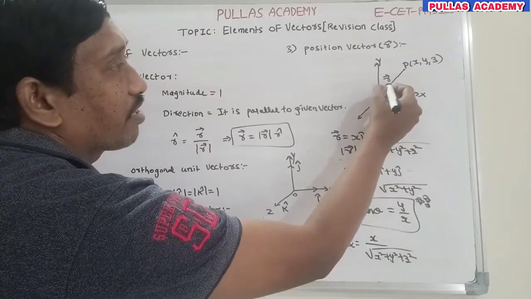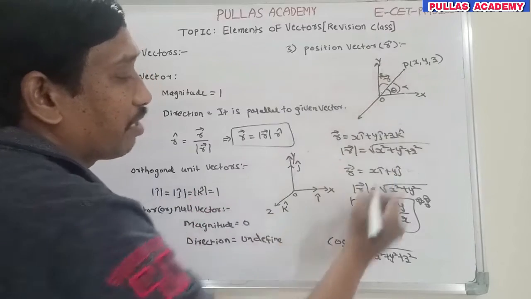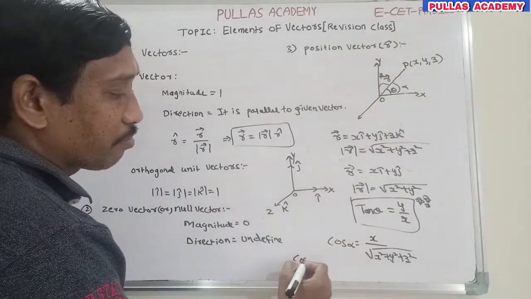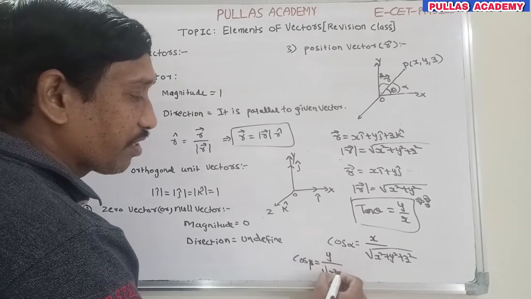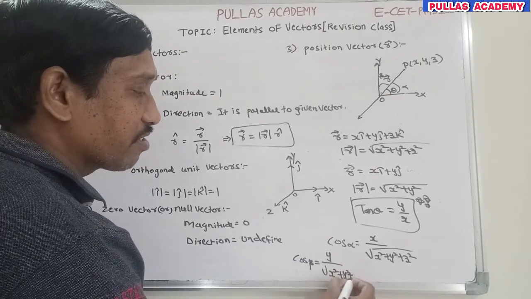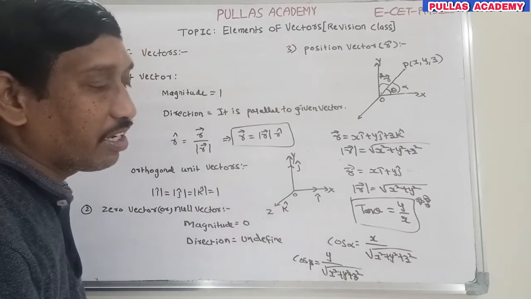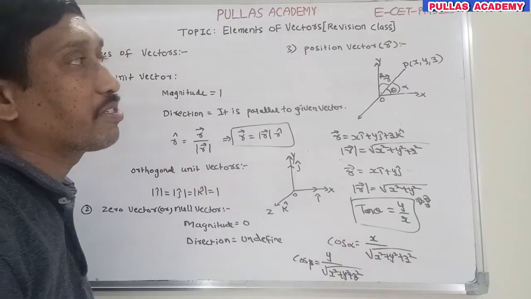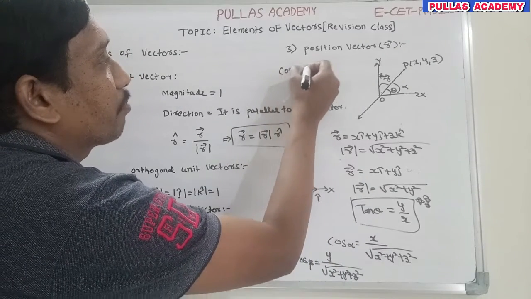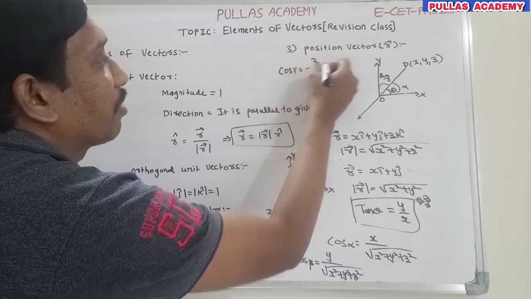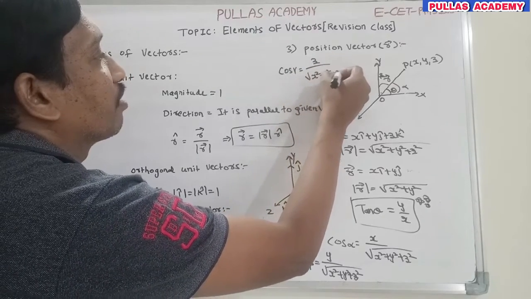Suppose the same vector with respect to the y axis; here this is beta. In the same way cos beta is equal to y divided by the square root of x square plus y square plus z square. This is cos beta. In the same way cos gamma is equal to z divided by the square root of x square plus y square plus z square, along the z axis. That is the formula.